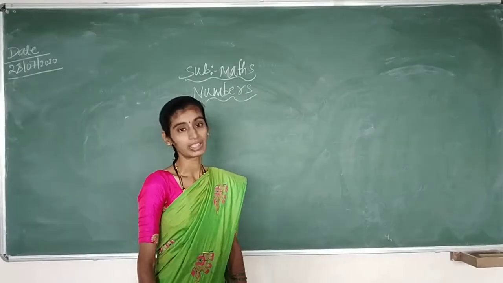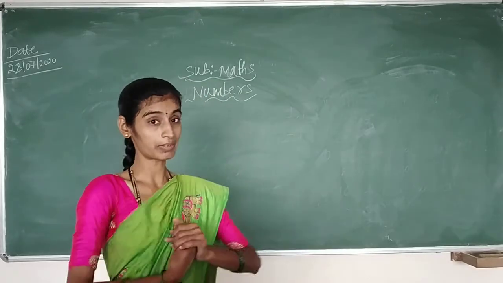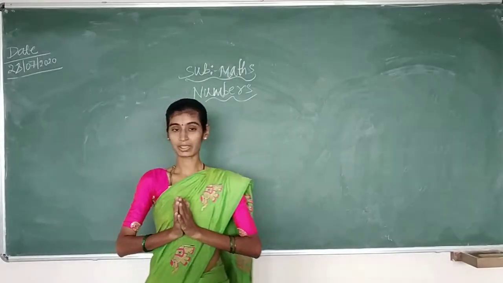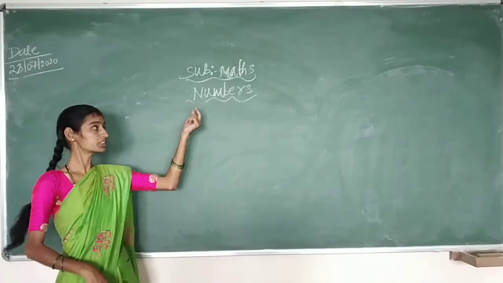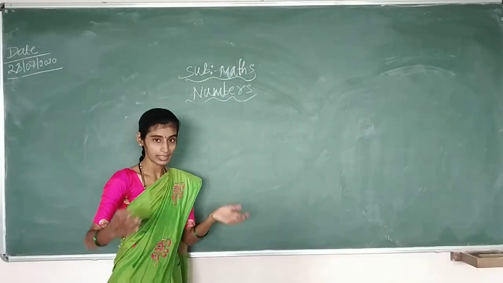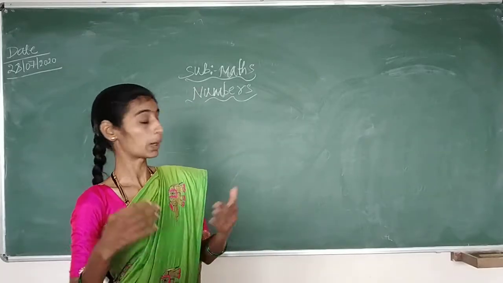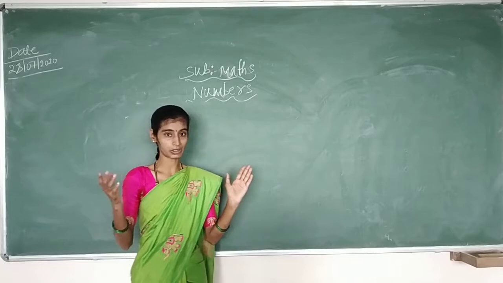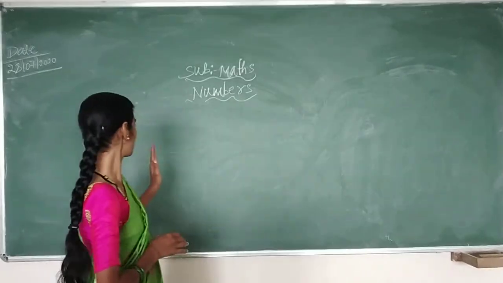So, children, in our previous class, what have we discussed? Yes, we have discussed numbers. In our previous class, we discussed how to write the missing numbers, how to write the number names, and what comes before, what comes after, and what comes between numbers. So, we all have learned about that.